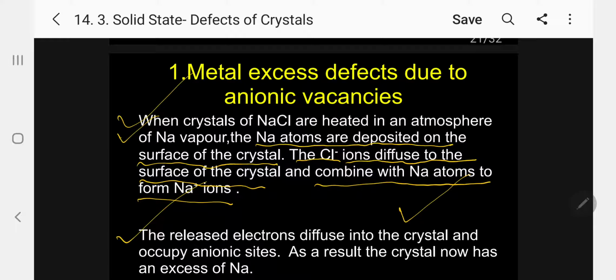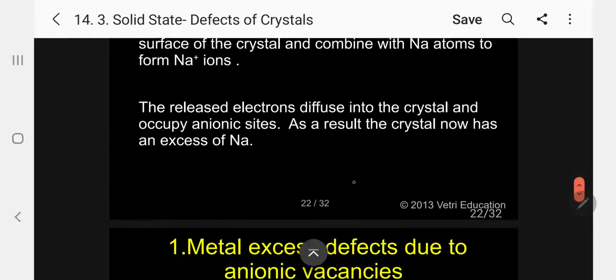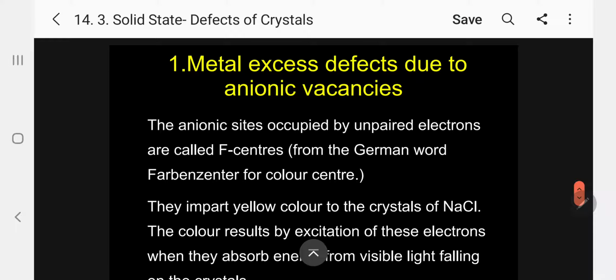Where the chlorine ion is, in that place this electron will occupy the anionic site. Please follow. As a result, the crystal now has an excess of sodium when compared to chloride ion. Now, the anionic sites occupied by unpaired electrons are called F centers. What is an F center? You must understand: the anionic sites occupied by unpaired electrons are called F centers.